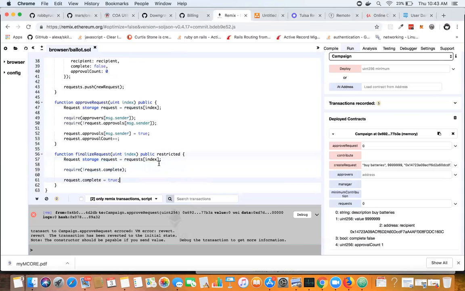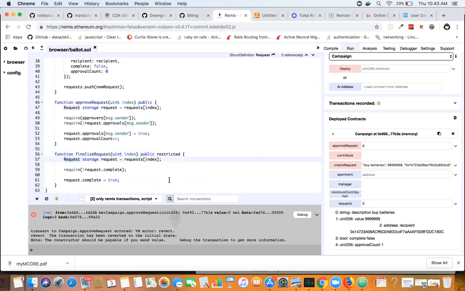I added the storage keyword because I want to specifically say that this is a variable that should be looking at the same copy of the request that already exists inside of storage. The capital R here indicates that I'm about to create a variable that's referencing the request struct. Then inside of here, I can update requests index to be simply request. And that's what I did. All right, so this looks good.